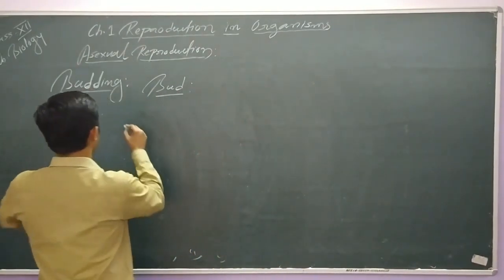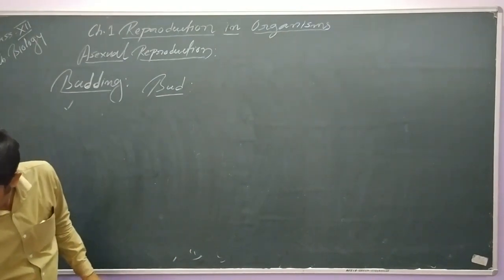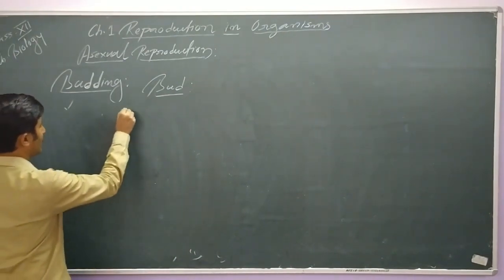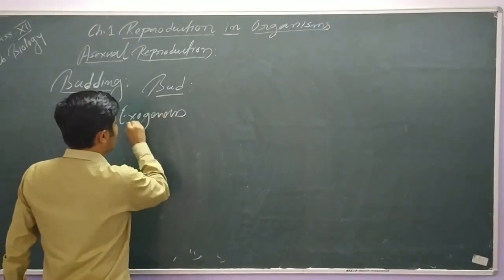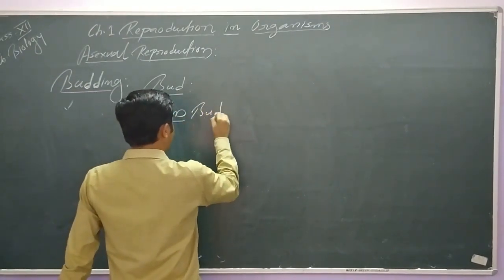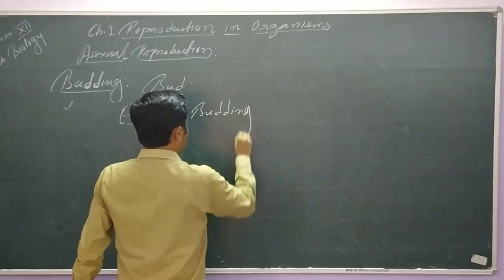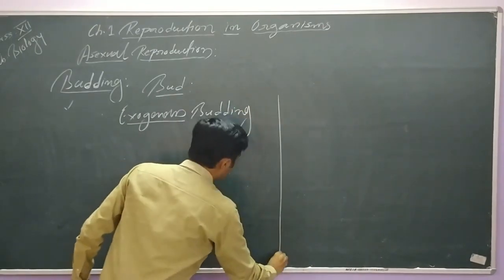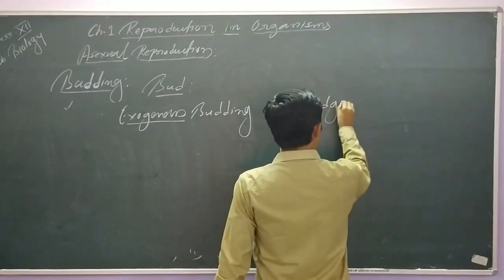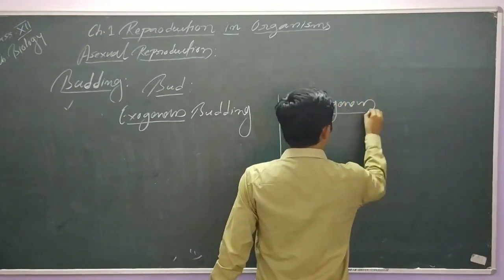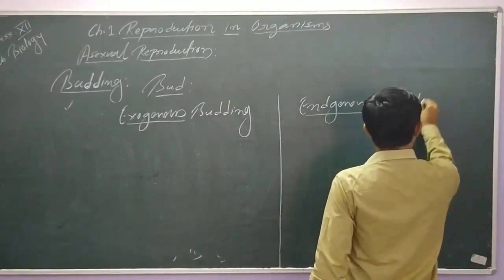So here I should write exogenous budding, and on the other hand we can write endogenous budding.